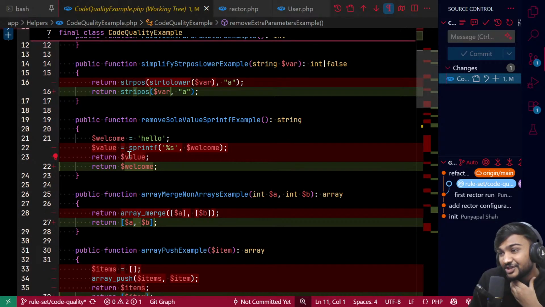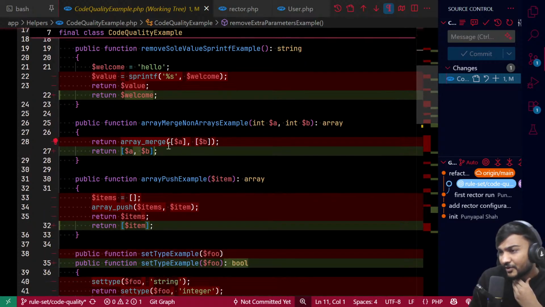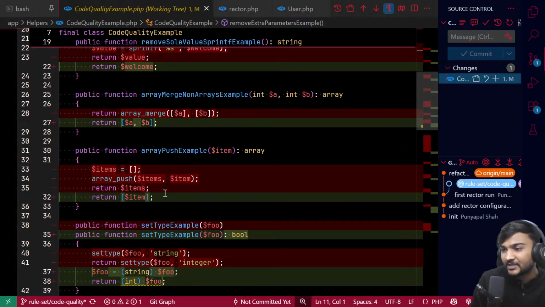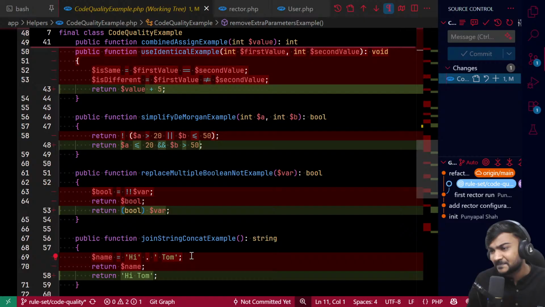There is one more thing which does not make sense, because you are just doing sprintf for a single string, which does not make sense, so it has removed that as well. Here we have arrays which are already defined, and array_merge is not making sense, so it has removed it. Same here, you don't need to push something like this because the array was empty and you are pushing a single thing into the array, so it is also simplified. There are a lot of examples, right?